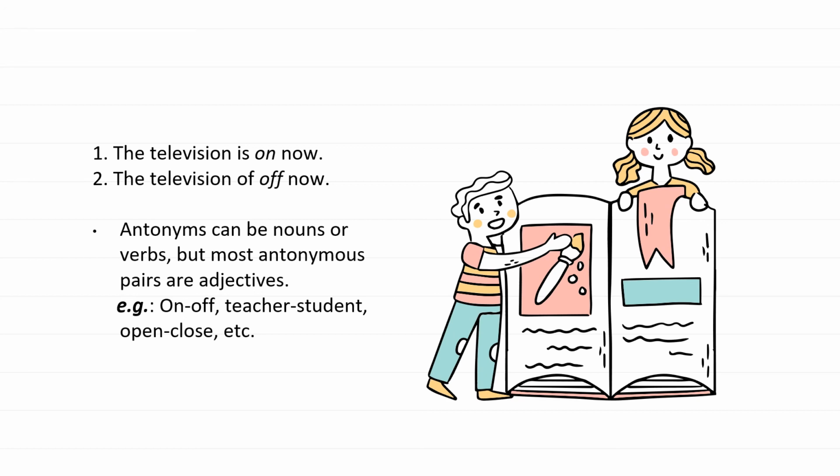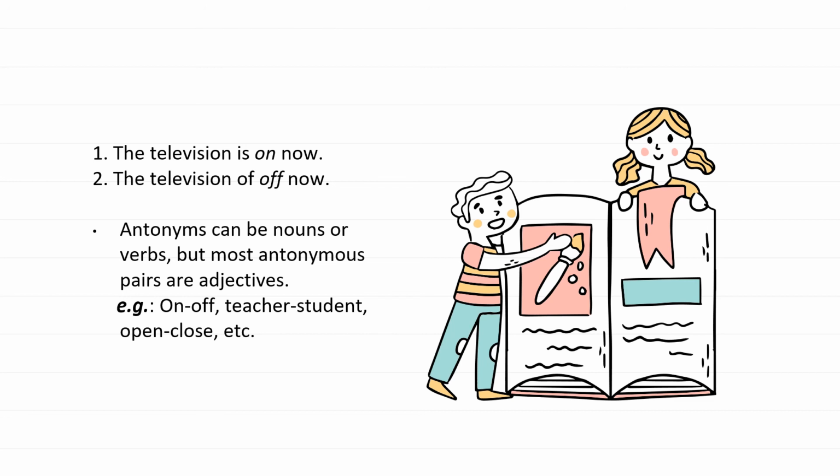On and off both contrast each other in meaning, which makes these two sentences antonymous with each other. Now, antonyms can be nouns or verbs, but most antonymous pairs are adjectives. For example, on and off is an adjective pair, teacher-student is a noun pair, and open-close is a verb antonym pair.